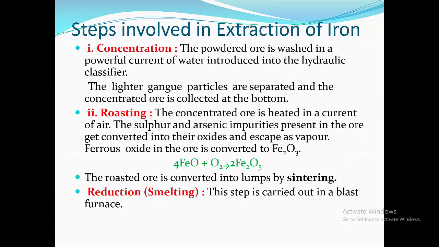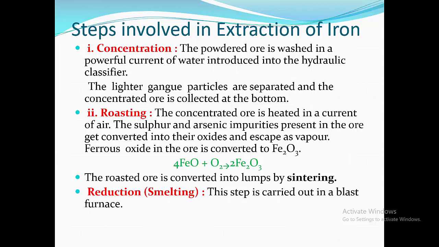First, concentration. The powdered ore is washed in a powerful current of water introduced into a hydraulic classifier. The lighter gangue particles are separated and the concentrated ore is collected at the bottom. Second step, roasting.